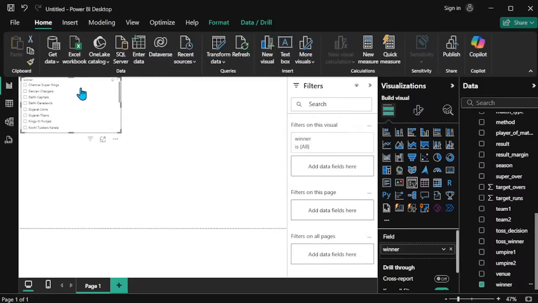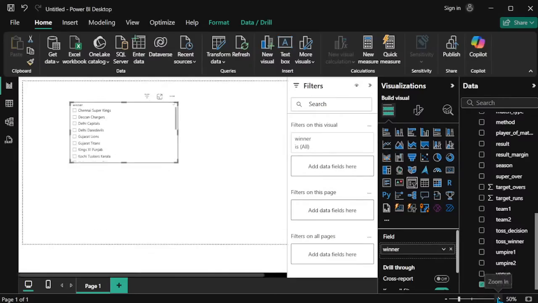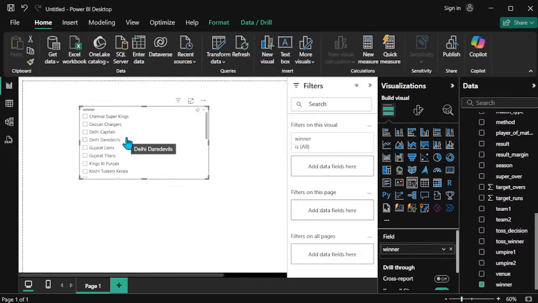So the slicer is choosing these values, easy to select and pick the values. Now winner names are there: CSK, Deccan Chargers, Delhi Capitals, Delhi Daredevils, Gujarat Lions, Gujarat Titans, Kings Punjab, Kochi Tuskers, Kolkata Knight Riders, Lucknow, and Mumbai Indians. Now NA, like null values, is present in this winner column, so we cannot see properly. You see that the NA option is there. NA means non amount, that means non null value. So we cannot properly check this, because the null value is present.